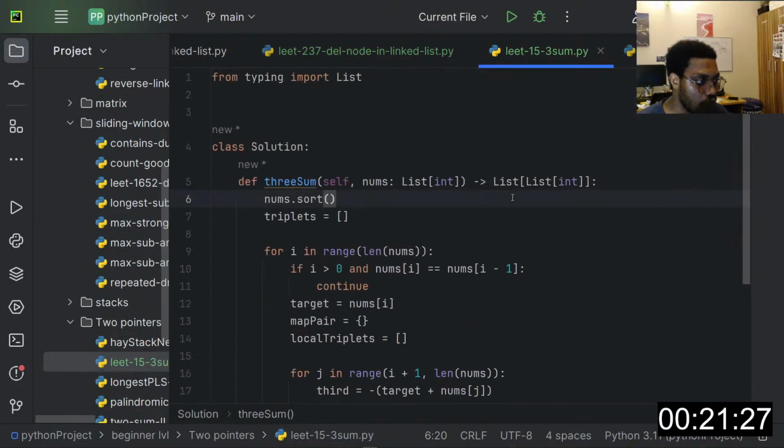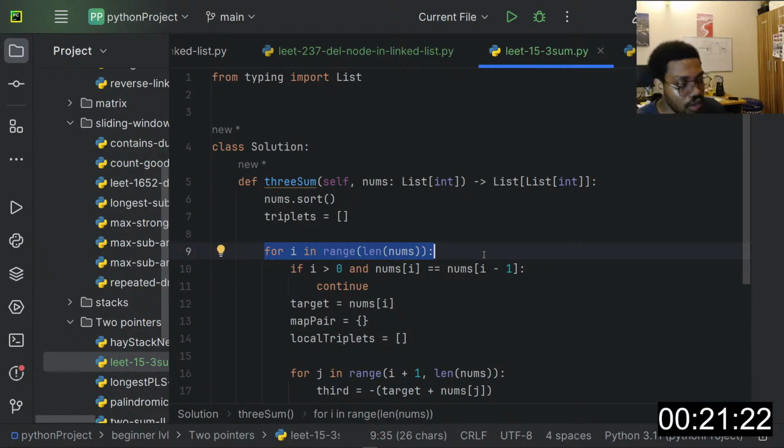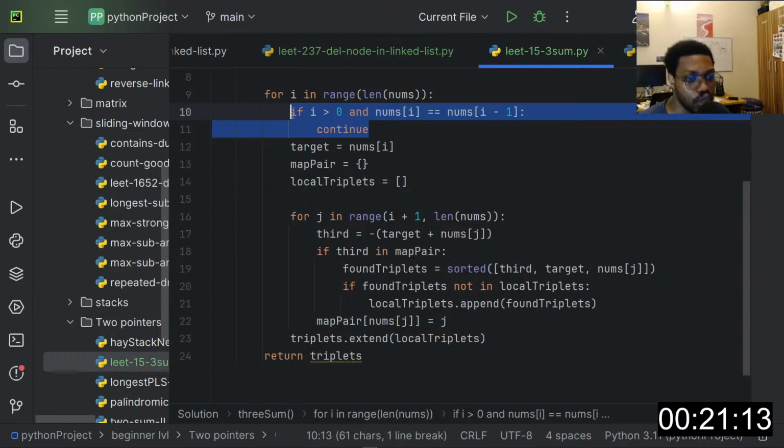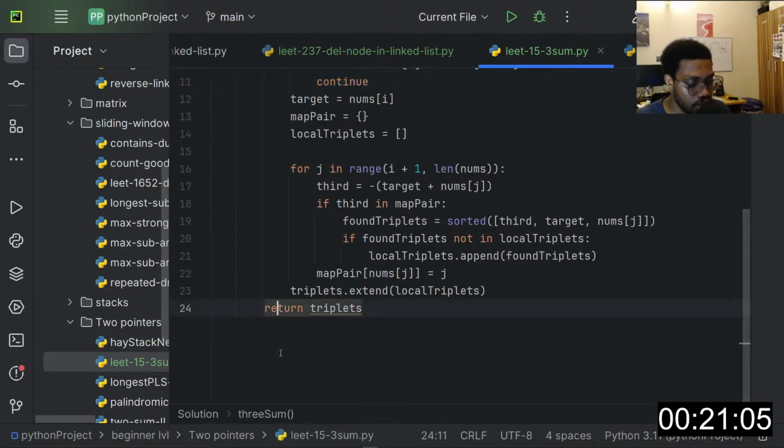Now we start with the first, or the outer loop, right? The outer loop is simply going to, so there is a check here. Now this check is for duplicates. When we sort the array, there is a chance we'll have duplicates in the array, right? And in this case, let me just set this.